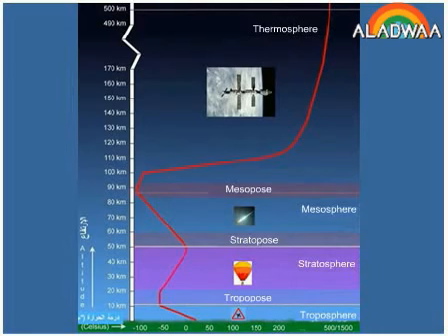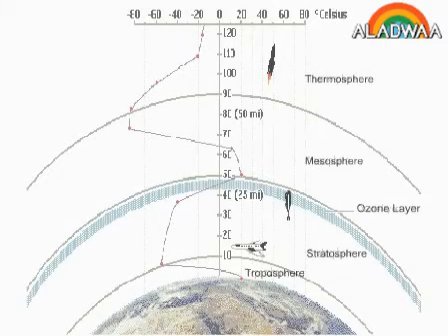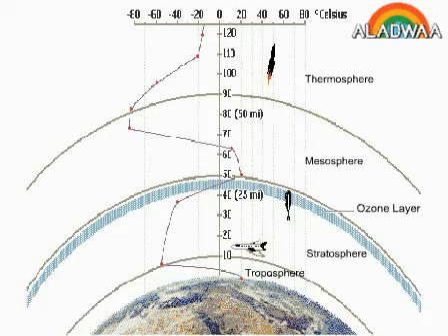Second layer, stratosphere. It is the second layer. It is called the ozonic atmospheric envelope, as it contains most of the ozone gas at height 20 to 40 kilometers above sea level. Characteristics of the stratosphere. It extends from 13 kilometers to the stratopause, 50 kilometers. So its thickness is 37 kilometers.